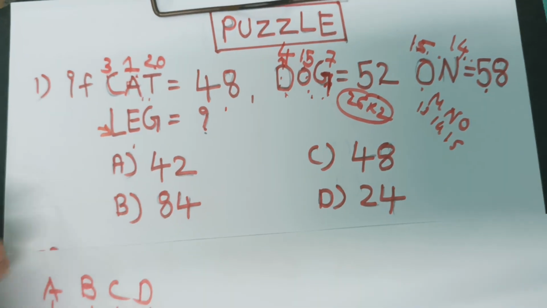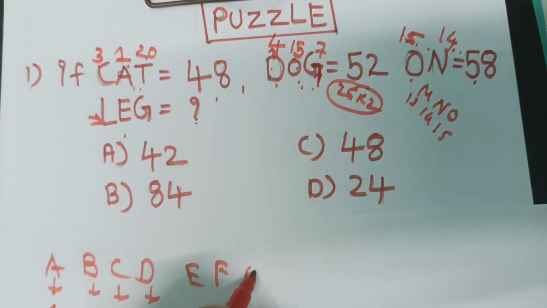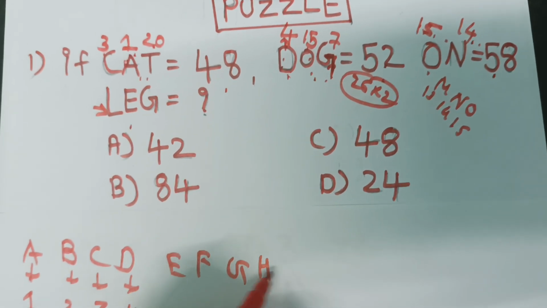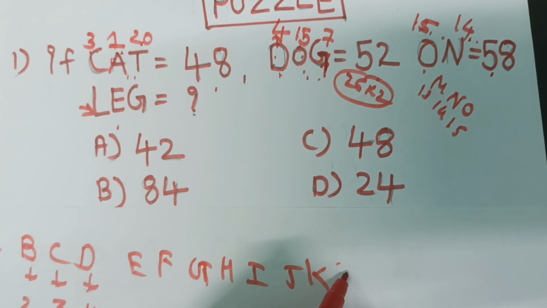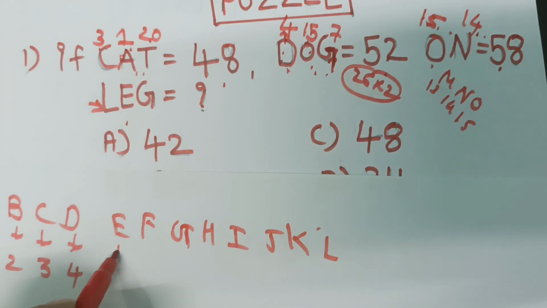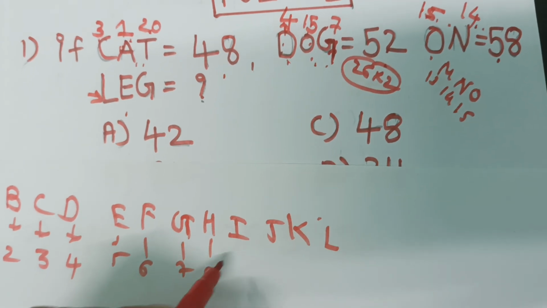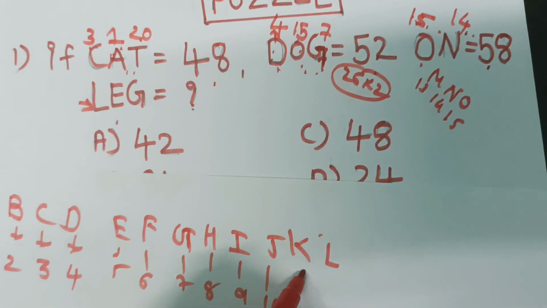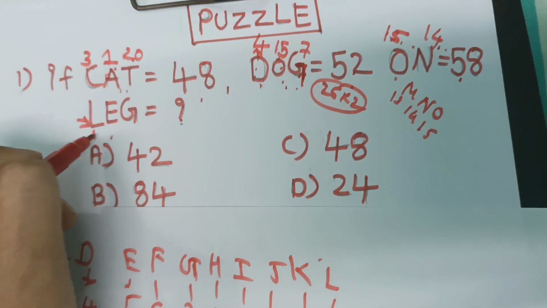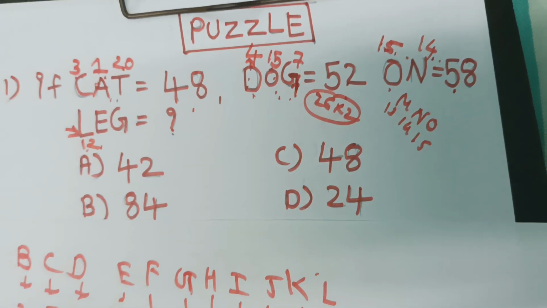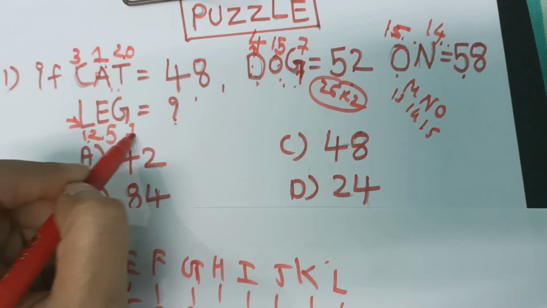L's alphabetical order: D, E, F, G, H, I, J, K, L. 4, 5, 6, 7, 8, 9, 10, 11, 12. L's alphabetical order is 12. E's alphabetical order is 5 and G's alphabetical order is 7.